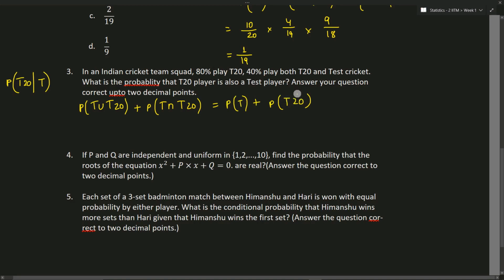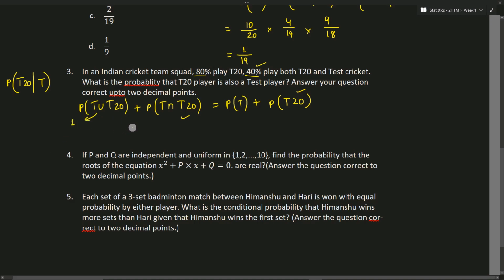The probability of T20 is given as 80%, and T20 intersection test is given as 40%. So what is T union T20? Assuming that these are the only two formats in which the Indian cricket team squad has been divided, we can say that this is 1.